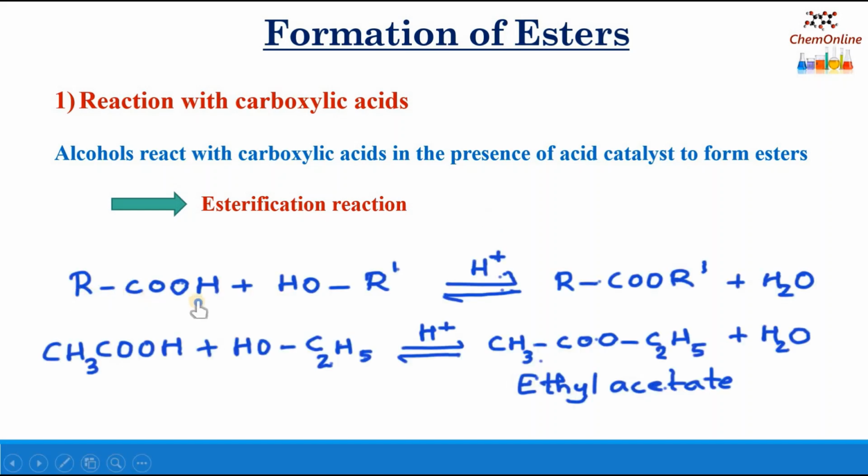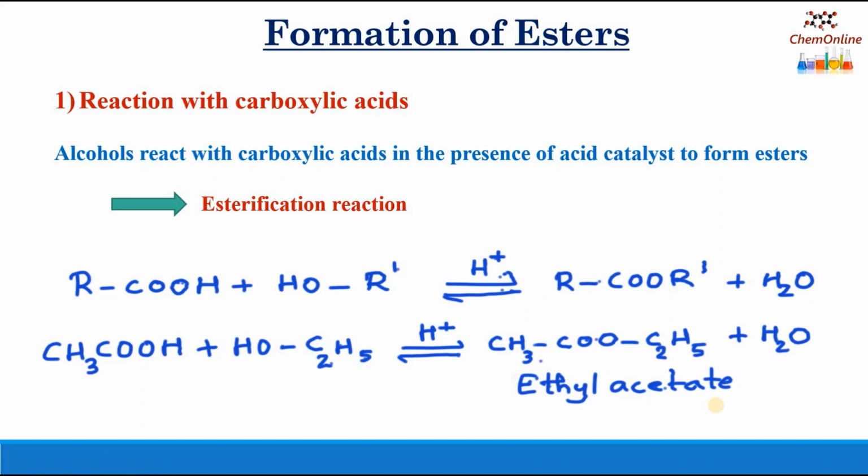RCOOH, a carboxylic acid, reacts with R'OH, an alcohol, in the presence of an acid catalyst like sulfuric acid to form RCOOR', an ester, plus water. For example, acetic acid when treated with ethanol in the presence of an acid catalyst forms ethyl acetate, an ester, CH3COOC2H5, and water.